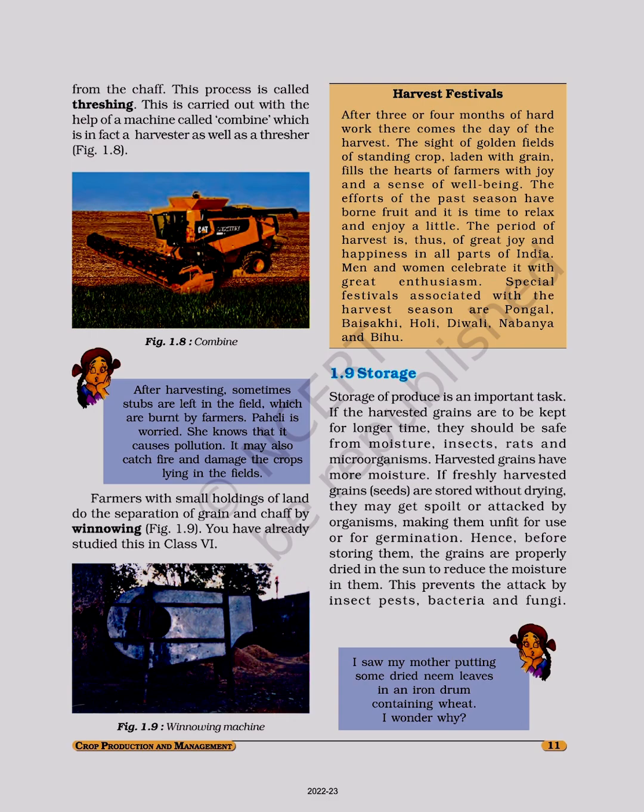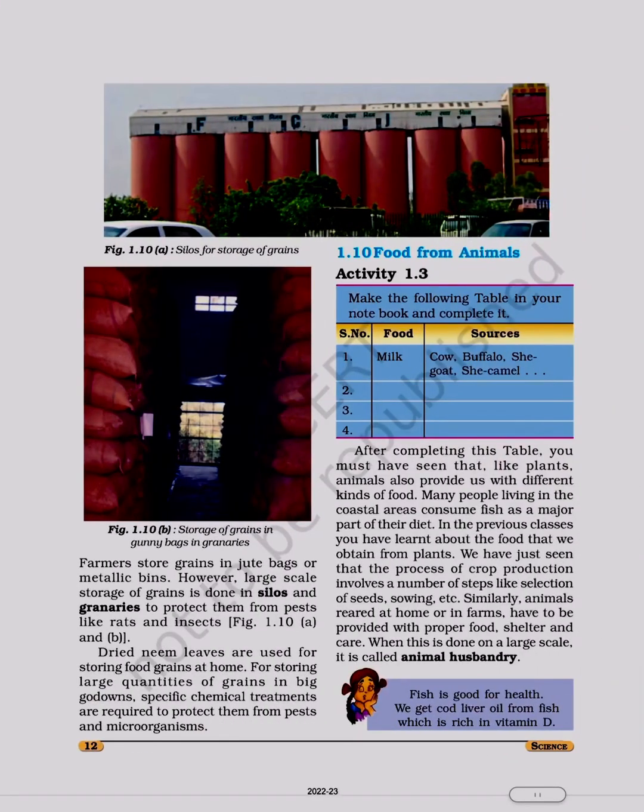I saw my mother putting some dried neem leaves in an iron drum containing wheat. I wonder why. Farmers store grains in jute bags or metallic bins. However, large scale storage of grains is done in silos and granaries to protect them from pests like rats and insects.